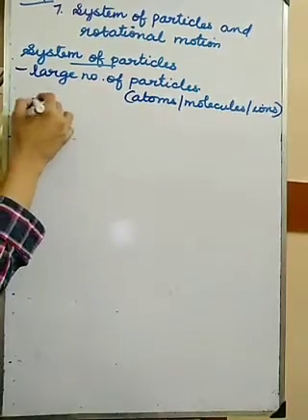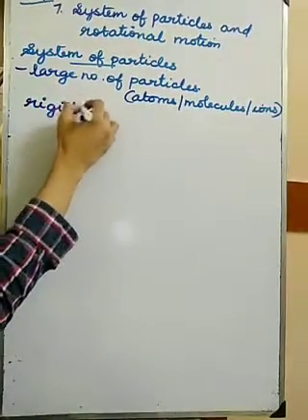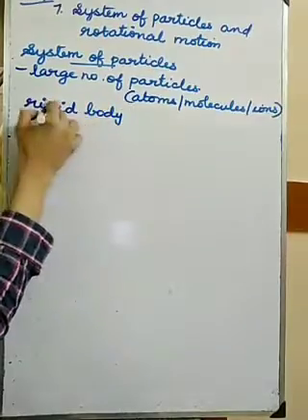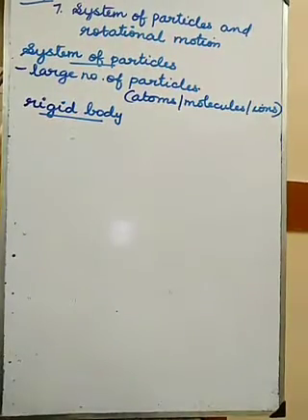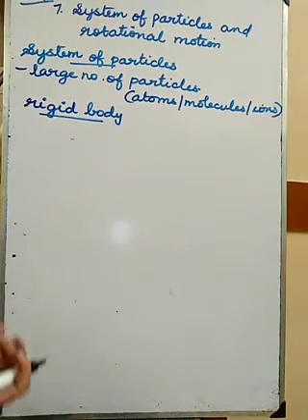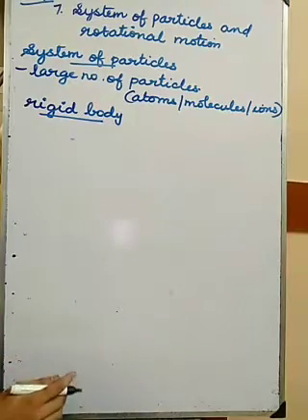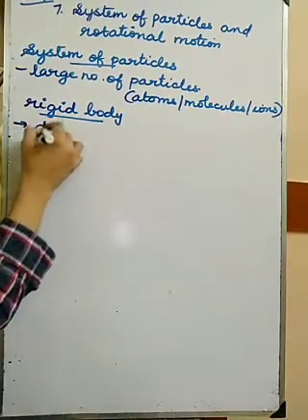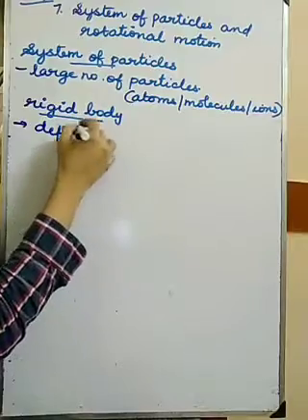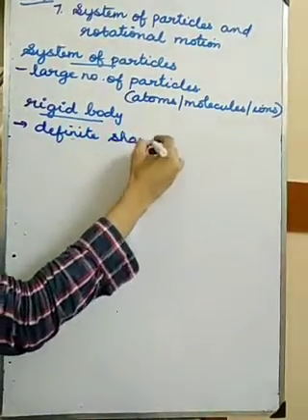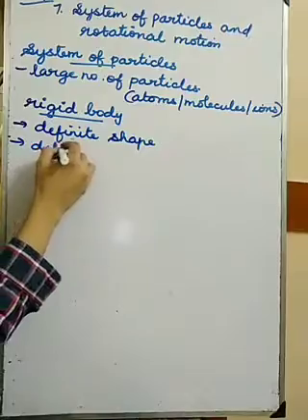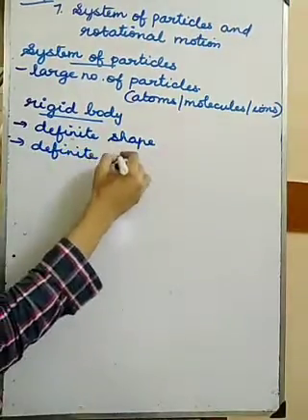Suppose you consider one rigid body. Again in 9th standard you have studied what is rigidity, compressibility, fluidity, all those things. What do you mean by a rigid body? Rigid body means the body will have a definite shape and a definite volume.